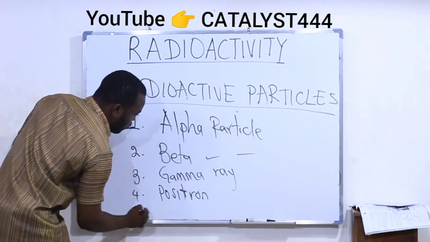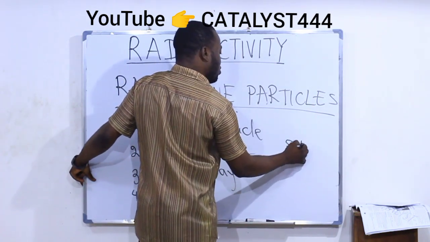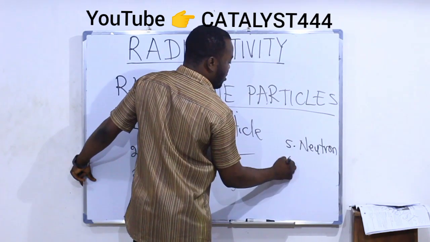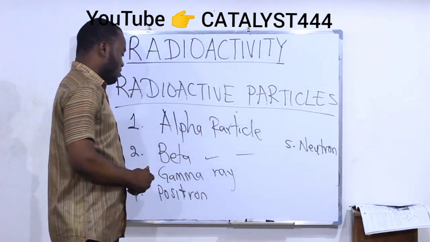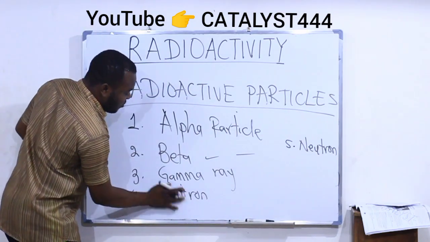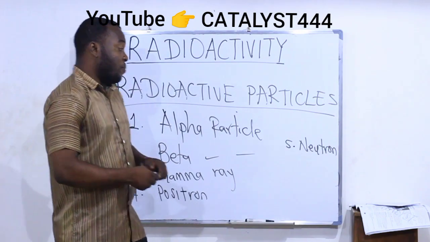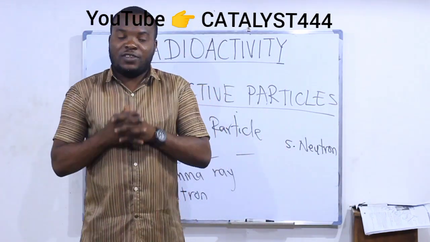We also have the neutron. A neutron can be emitted during radioactivity. Even a proton can also be emitted. X-ray is not excluded, it's also among them. So these are some of the particles we'll be looking at that are emitted during radioactivity.